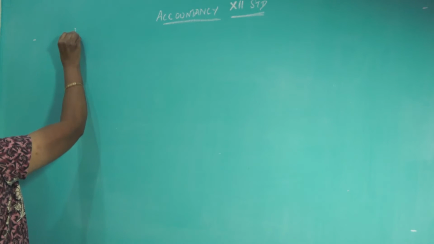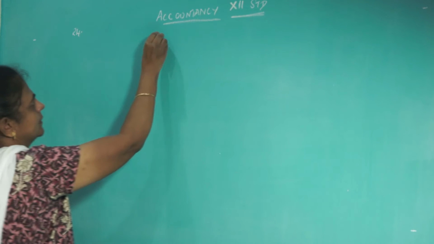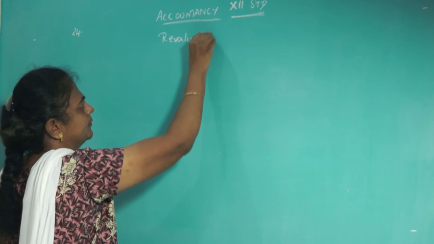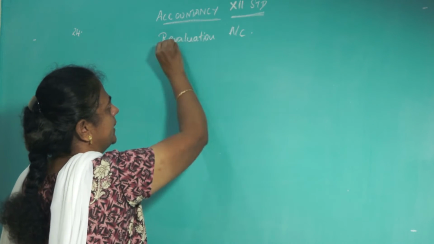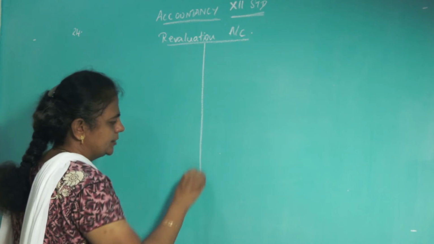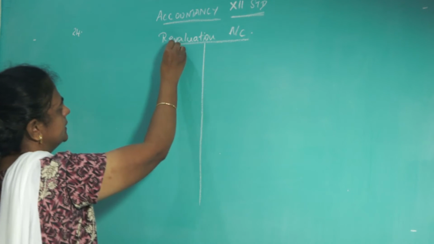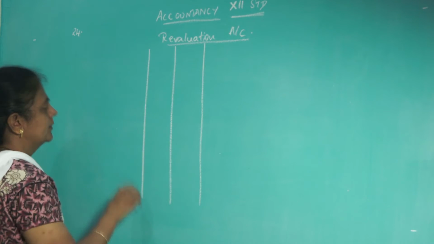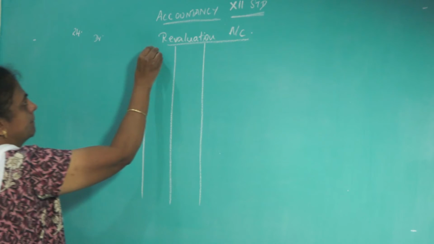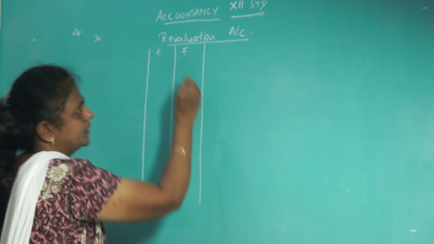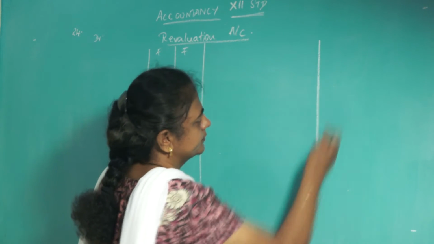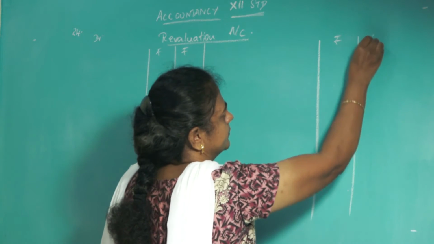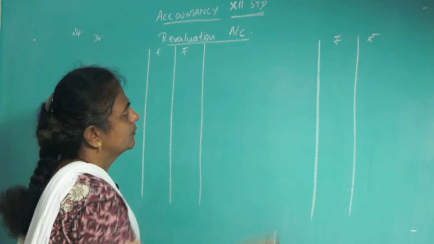Question number 24, revaluation account. Write it in the center of the page; it is a ledger, so use both pages. This is debit, rupees, and put credit here.